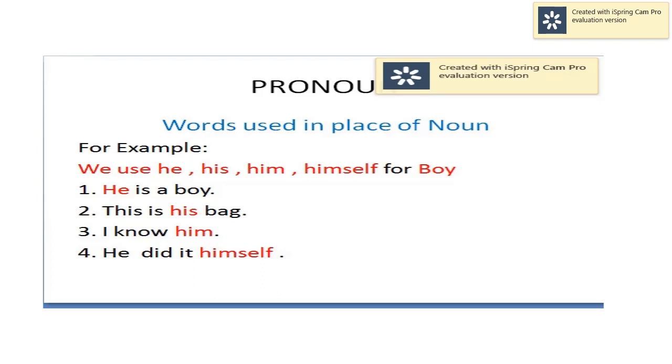For example, he, she, it, they, we. These all words are pronoun. Now we will take one example, that is we use he for boy. We use he, his, him, himself for boy.